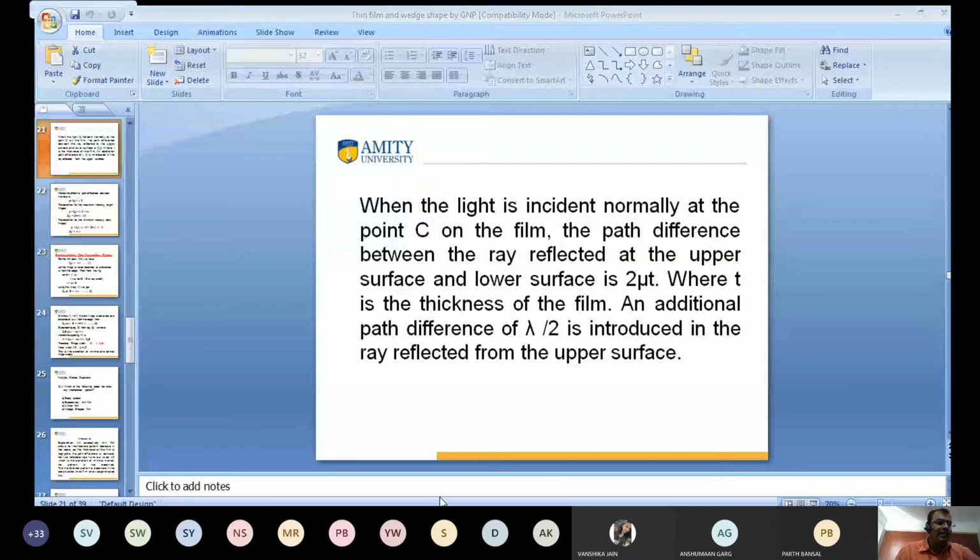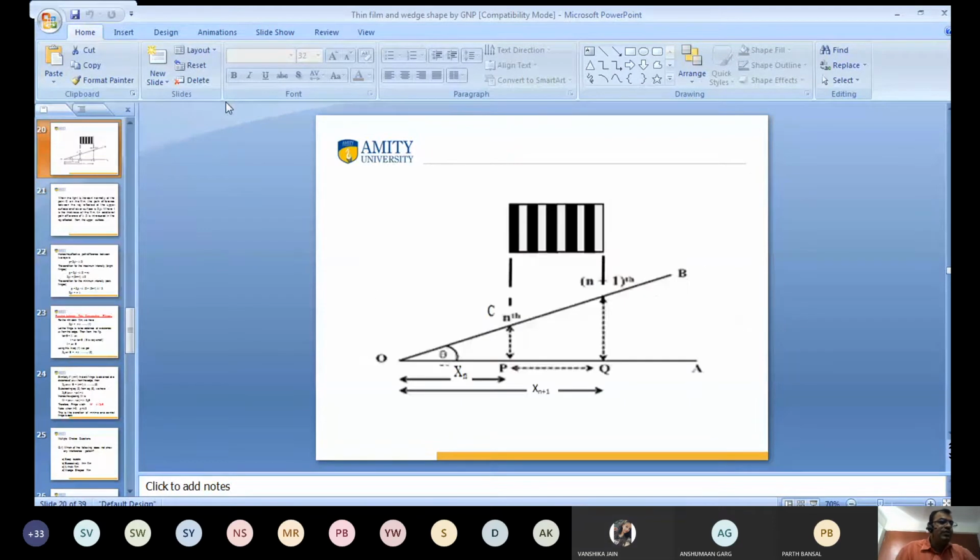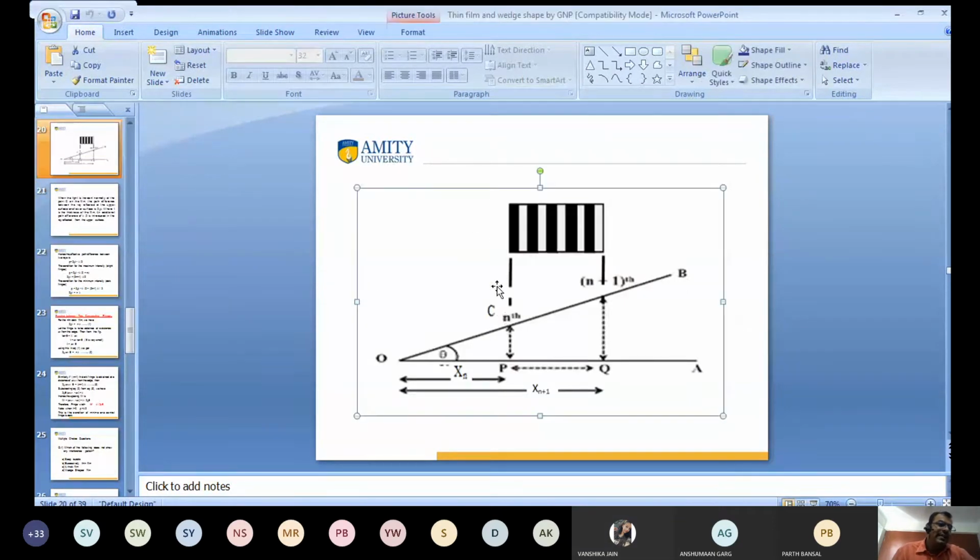You get my point? The light is incident here and suffers reflection, and again at the next surface. The refractive index is mu, and the thickness is small t.